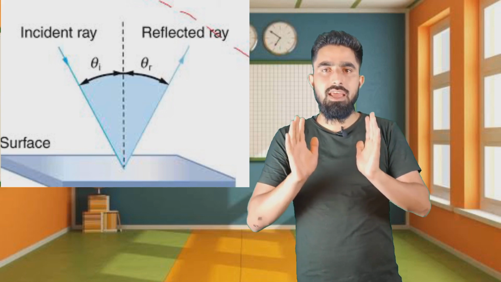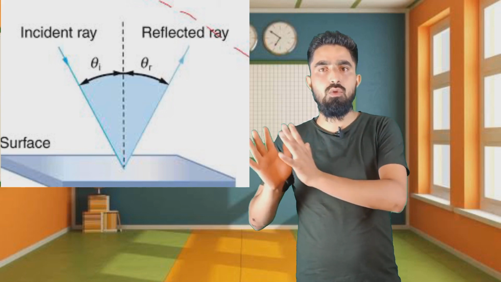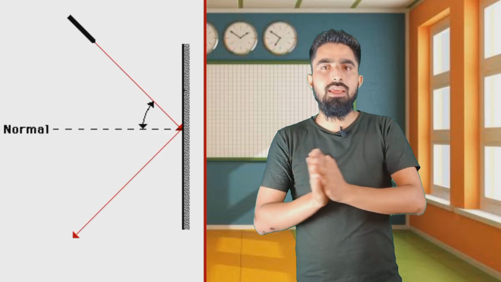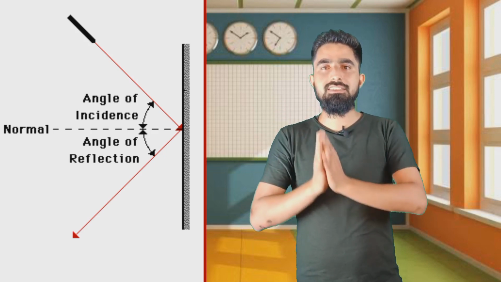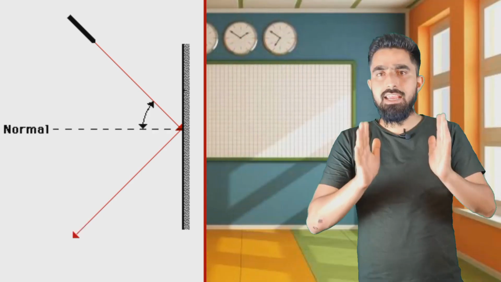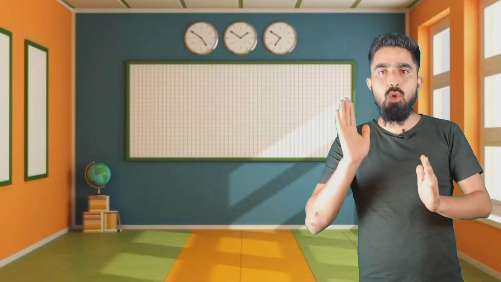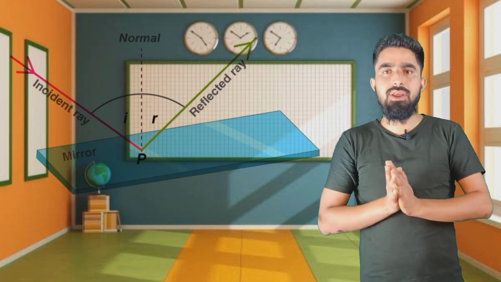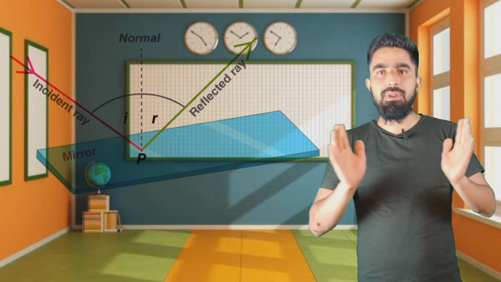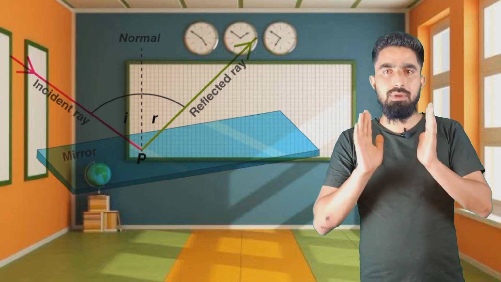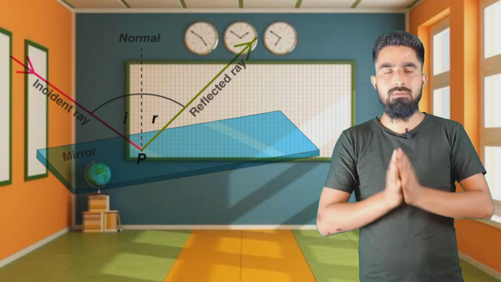In any case, the angle of incidence is always equal to the angle of reflection. Angle of incidence is the angle between the incident ray and the normal. Similarly, angle of reflection is the angle between the reflected ray and the normal. The second law of reflection states that all three, that is the incident ray, the reflected ray and the normal, lie on the same plane, which means they can be drawn on the plane of paper.